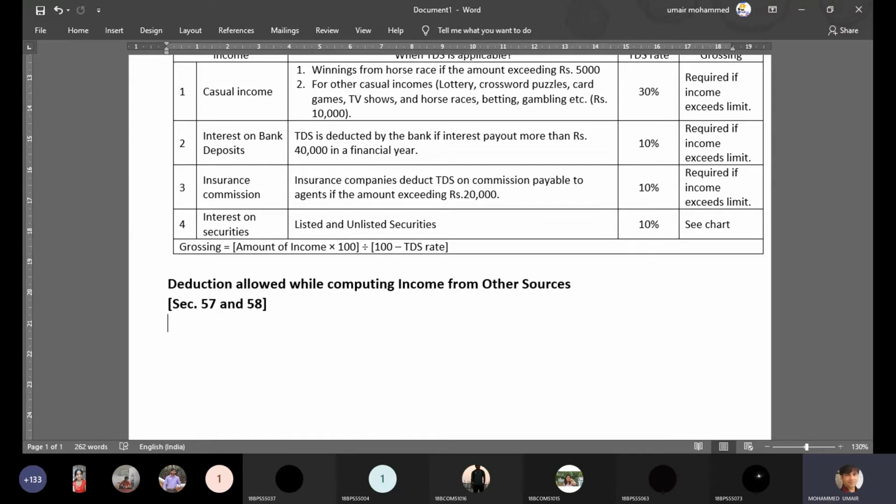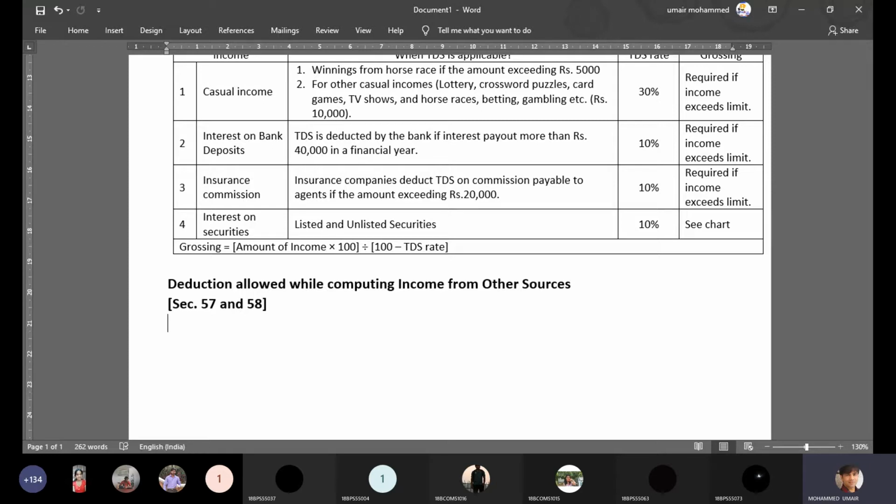One, standard deduction of 30% of the GAV, sorry, of the NAV. Deduction is on the NAV, not on the GAV. Net annual value.